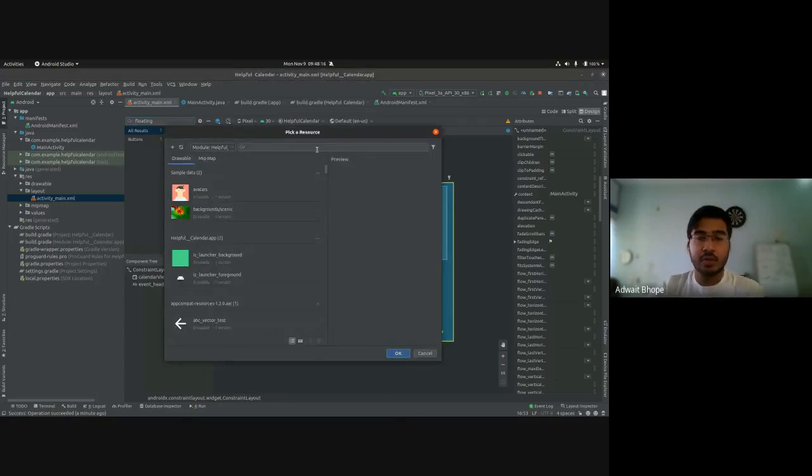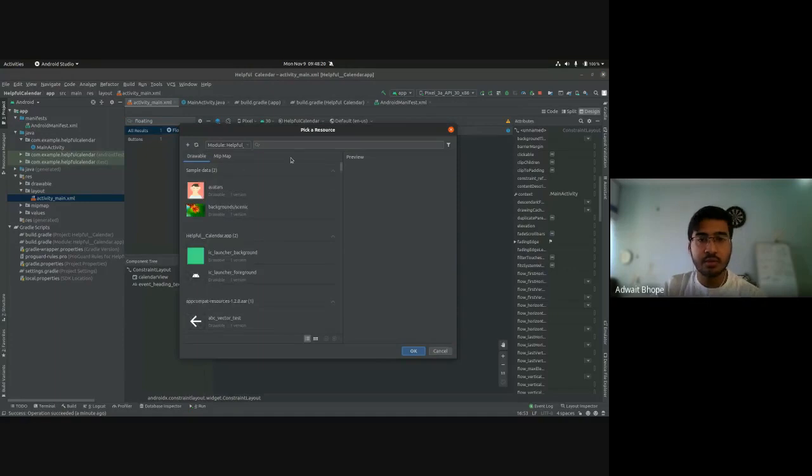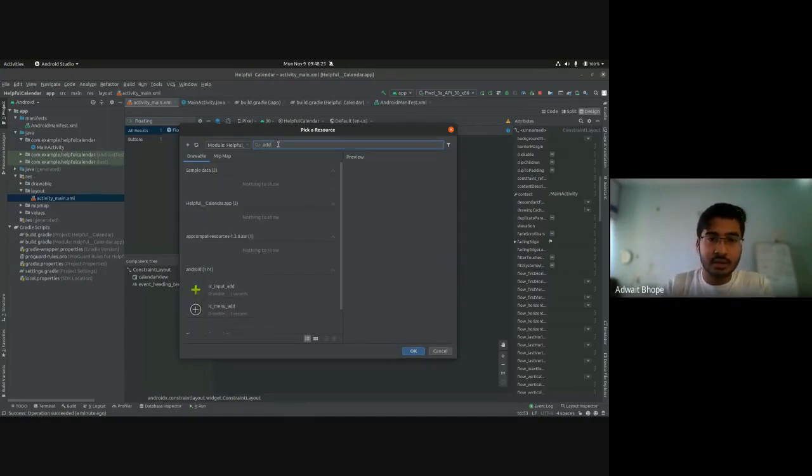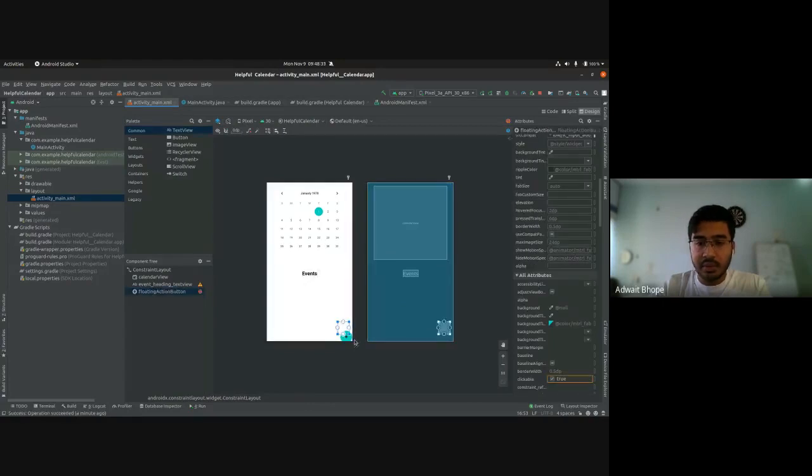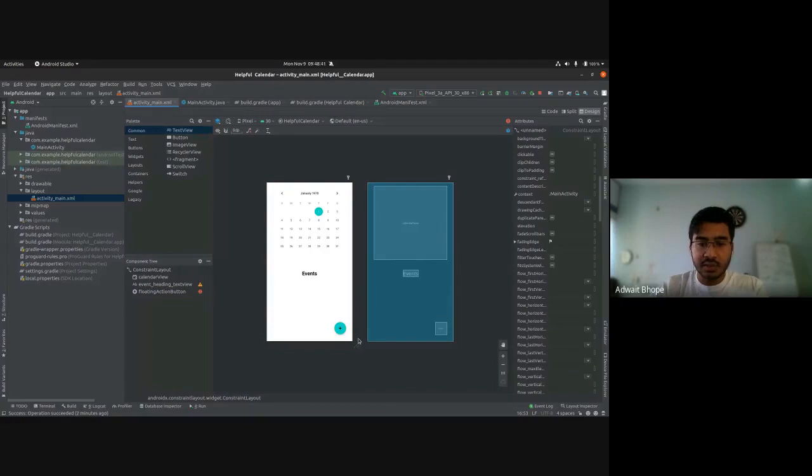It will show a pop-up box for picking a resource. This is the icon that will show on that button. So just type in add, and you can select ic_input_add. Okay, so this is the button. Now that you see this button, you might realize that it is familiar to you because a lot of applications use buttons like these.